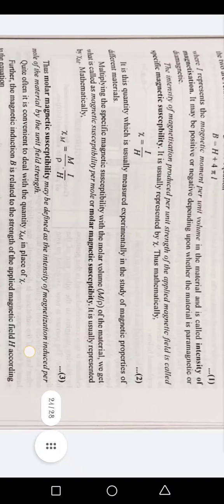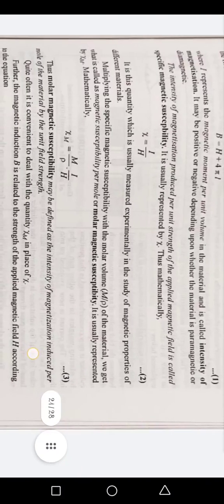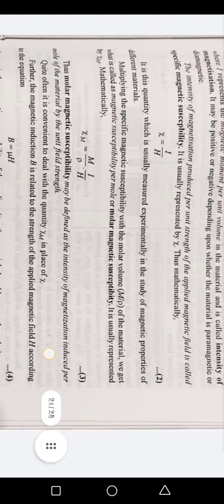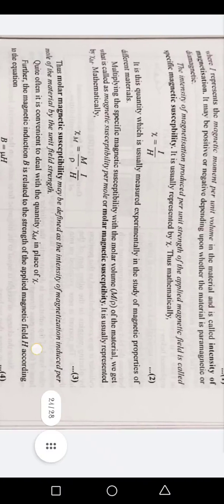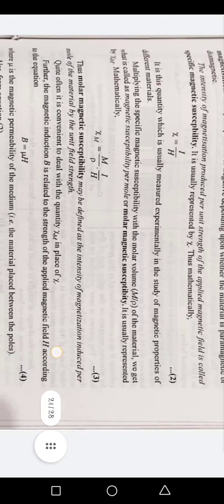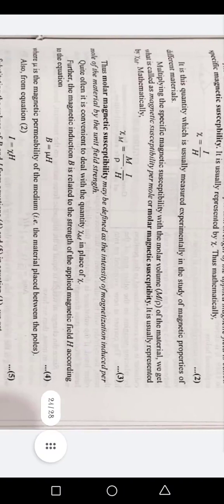It is usually represented by chi M. The molar magnetic susceptibility may be defined as the intensity of magnetism induced per mole of the material by the unit field strength. Quite often, it is convenient to deal with this quantity in place of x.